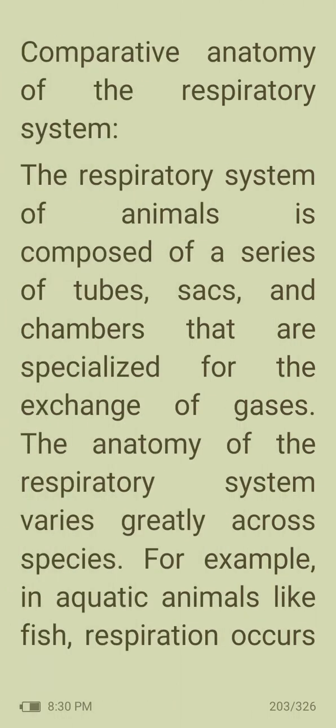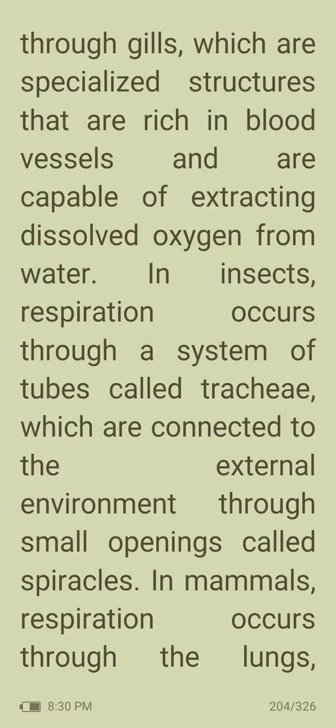So, comparative anatomy of the respiratory system. The respiratory system of animals is composed of a series of tubes, sacs, and chambers that are specialized for the exchange of gases. The anatomy of the respiratory system varies greatly across species. For example, in aquatic animals like fish, respiration occurs through gills, which are specialized structures that are rich in blood vessels and are capable of extracting dissolved oxygen from water.